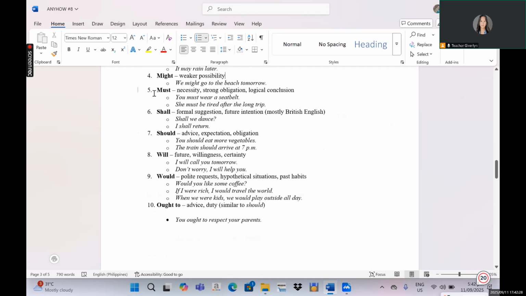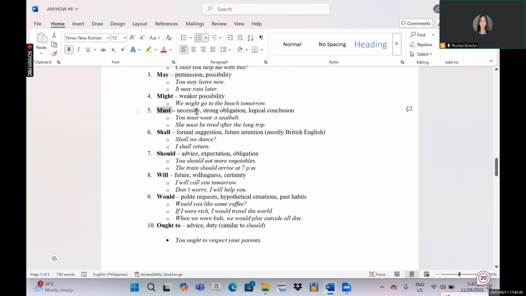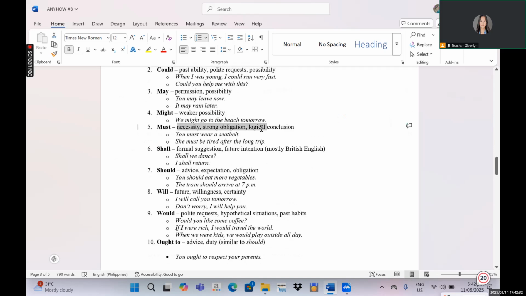Next, the word that we have is must. It shows necessity, strong obligation, and logical conclusion. First, you must wear a seatbelt. This one is actually a strong obligation. When you drive a car or when you ride a car or even a plane, you really have to wear a seatbelt. That means it is actually a necessity and your obligation to do it. Because if you will not do it, you may suffer from consequences.